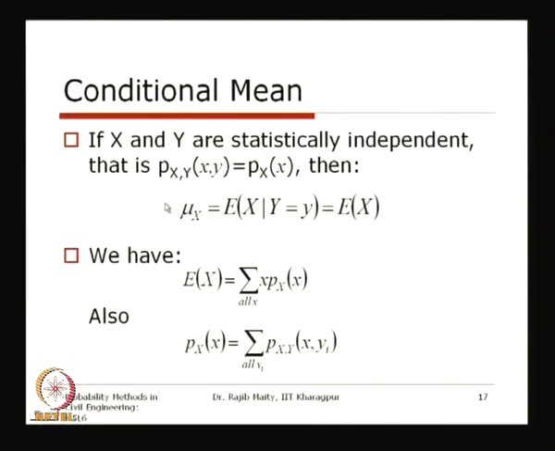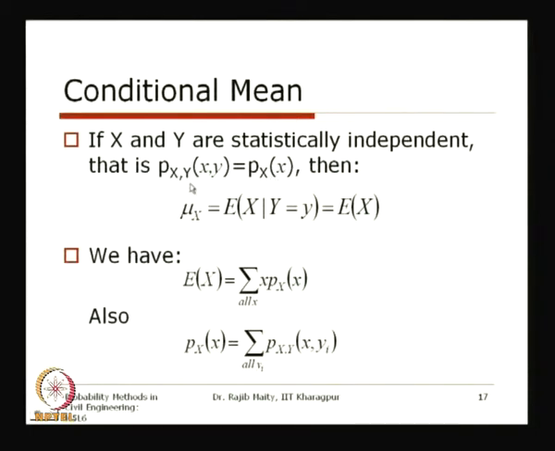So if x and y are statistically independent, the probability of x given y, not x comma y, should be equal to the probability of x, the distribution of x.